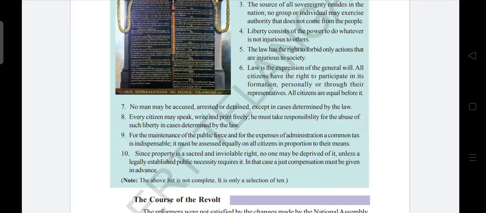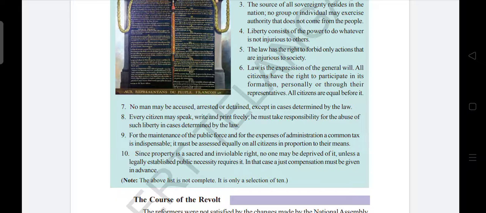Seventh, no man may be accused, arrested, or detained except in cases determined by the law. Eighth, every citizen may speak, write, and print freely. He must take responsibility for the abuse of such liberty in cases determined by the law.